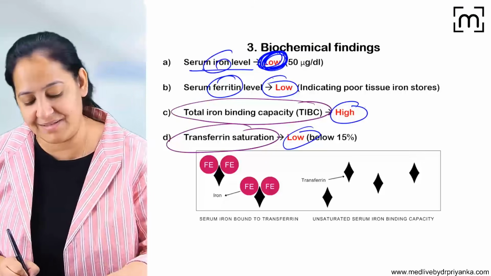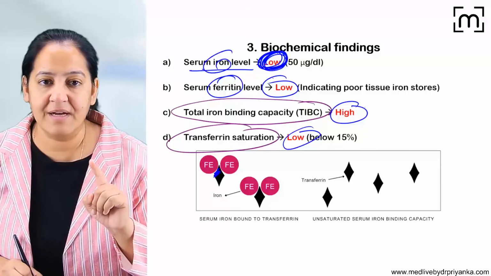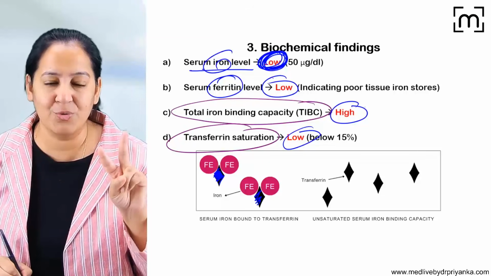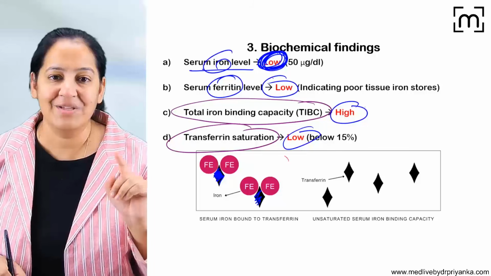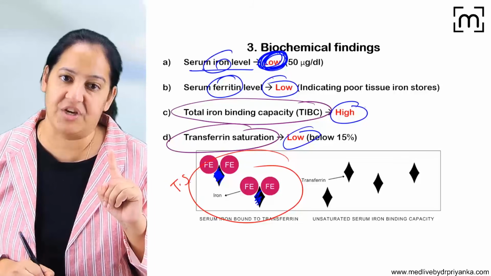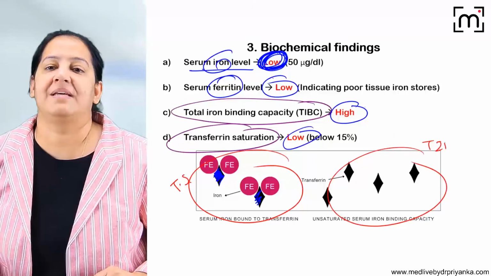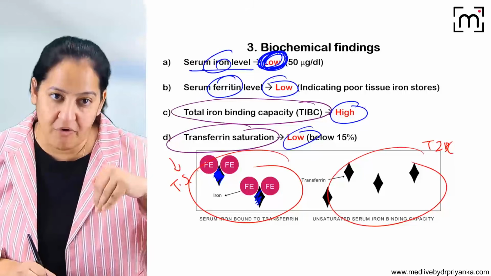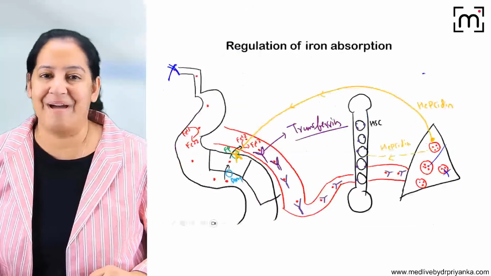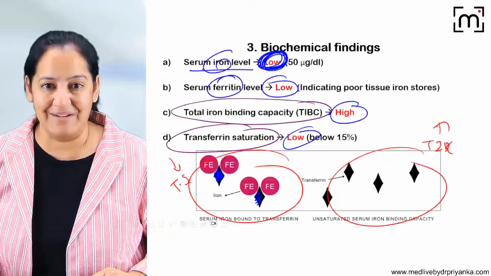You can see the black colors are the scooters I am talking about. These are the transferrin. On one scooter, you can see two molecules of iron are sitting. So the filled ones are transferrin saturation and the empty ones are TIBC. In iron deficiency anemia, the filled ones will fall and the empty ones will rise. So that is the biochemistry. So I guess we are done with the lab diagnosis.